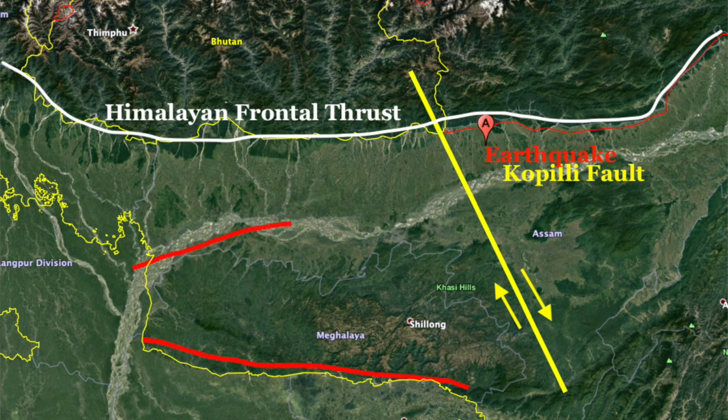This fault is also known as the Kopili fault, and it's actually one of the most seismically active faults in this region. If you look at the part of rocks which ruptured during this earthquake, it's not one of the main faults that you see along the Himalayan boundaries. Neither is it one of the faults that is present north or south of the Shillong plateau. It's actually a north-south trending fault that is present along the eastern margin of the Shillong plateau that has ruptured in the northern area. Now, what role do faults play in an earthquake?